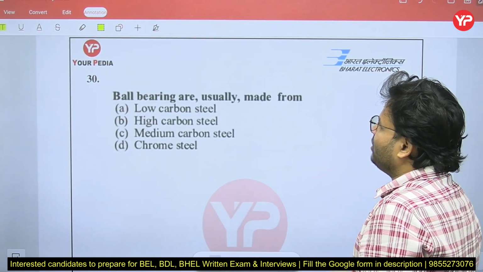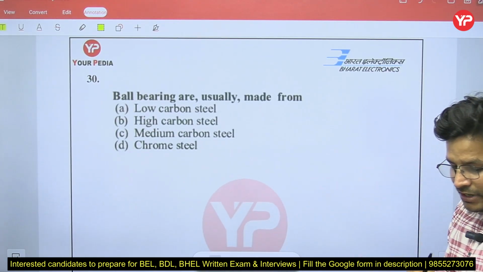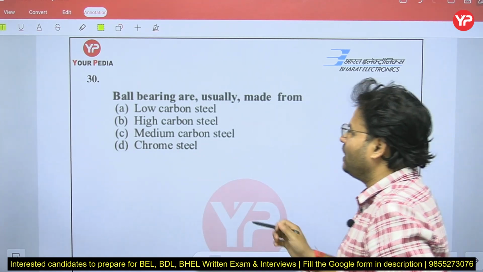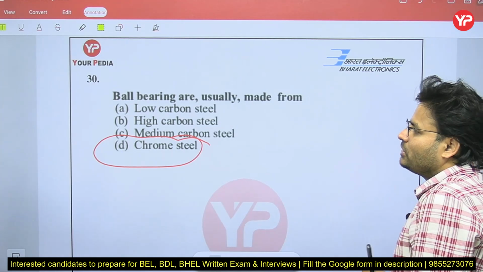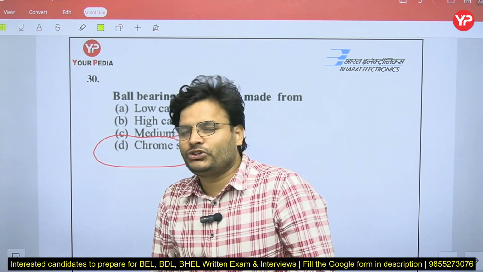Ball bearing is usually made from chrome steel. Okay my dear friends, it is made from chrome steel. So those are the questions that we have discussed.